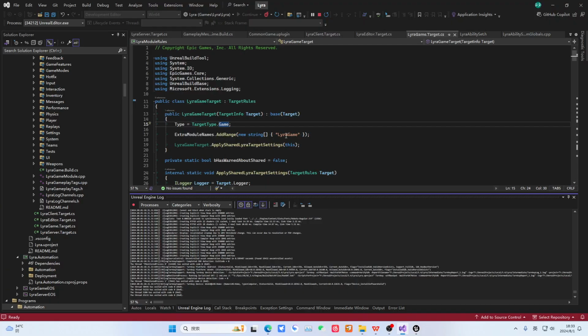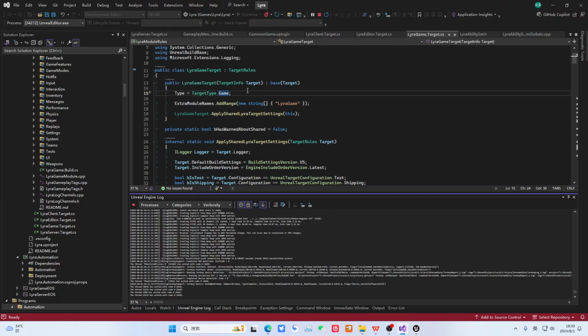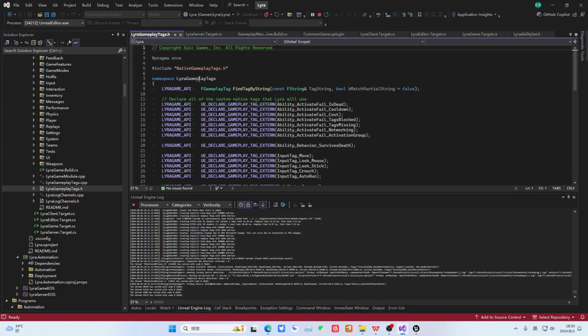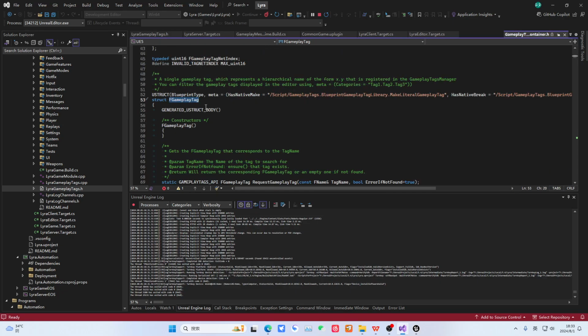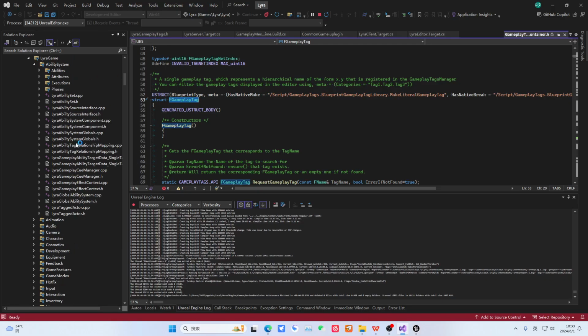Then what they specifically look like in the project. Let's just look at Lyra. Okay, this is CS5, something we covered in the previous few lessons. It has its own naming conventions, so it is not a U class. We can see this is a namespace. Right, this is an F class. It is a struct. We can Ctrl plus left click to enter. It starts with F.